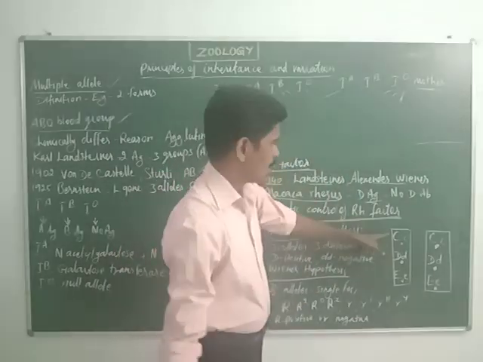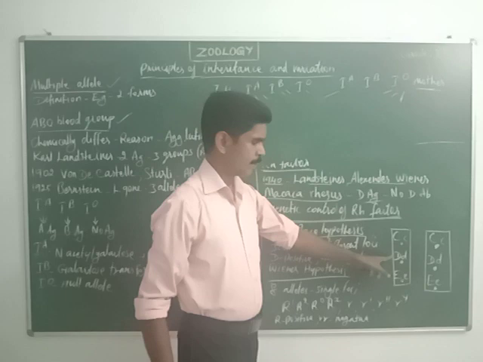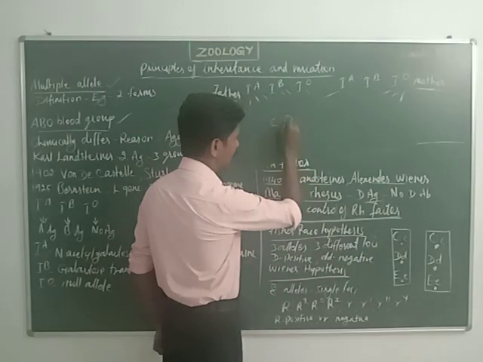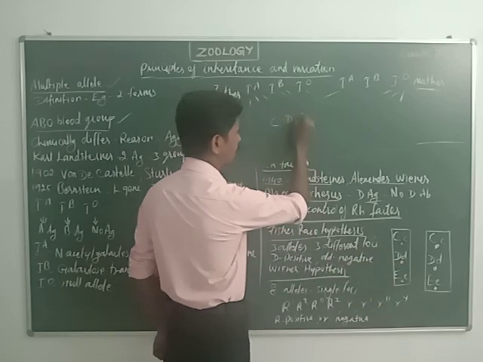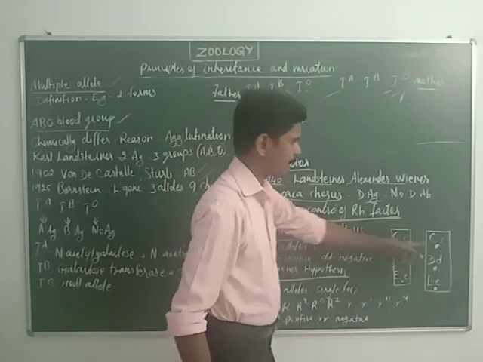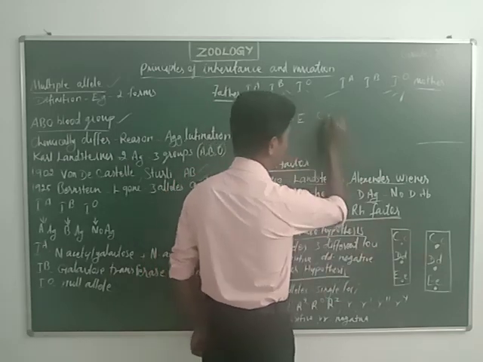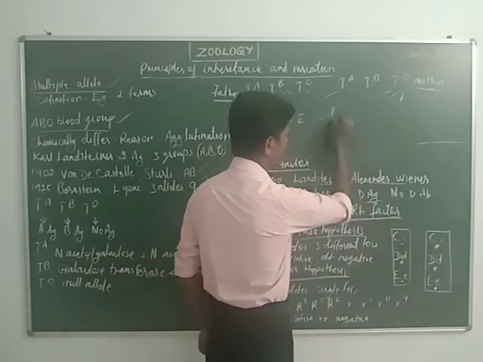From this chromosome I take all the capital letters: capital C, capital D, and capital E. And from here I take all the small letters: small c, small d, and small e.